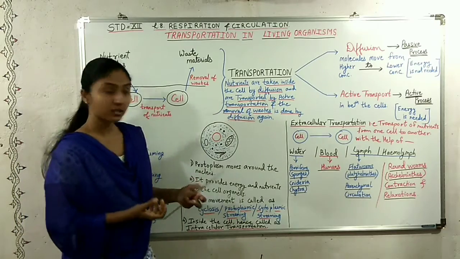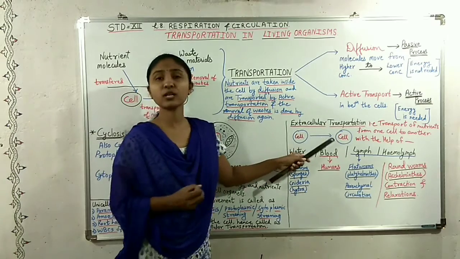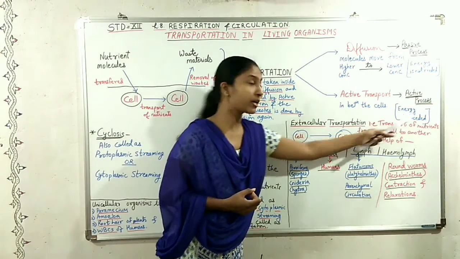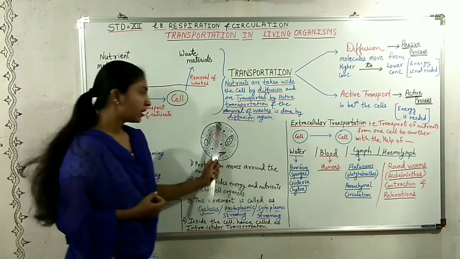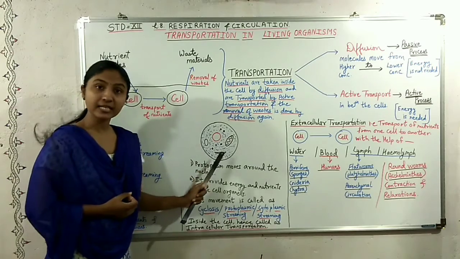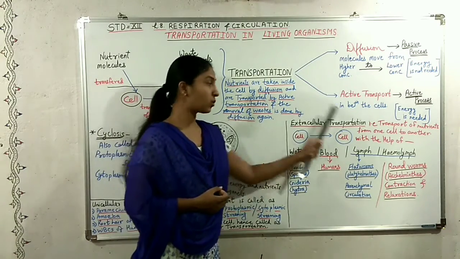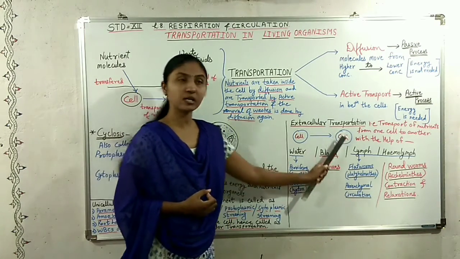Then there is another term, that is extracellular transportation. Now this extracellular transportation is the transport of nutrients from one cell to another cell. Intracellular was within the cell, and here it is from one cell to another cell.